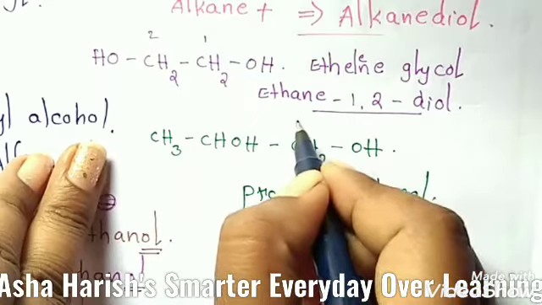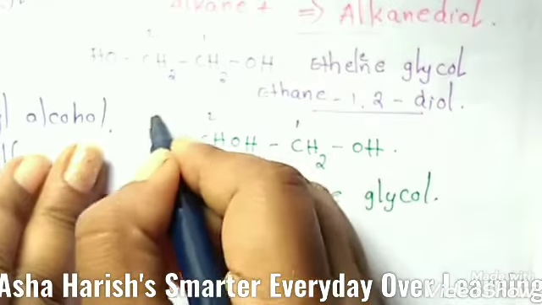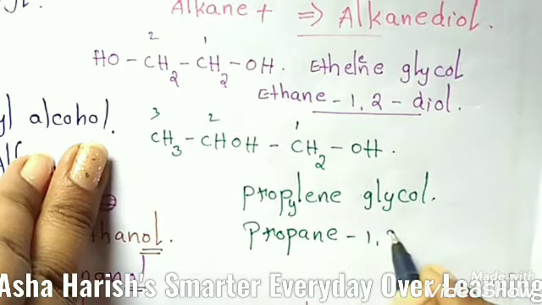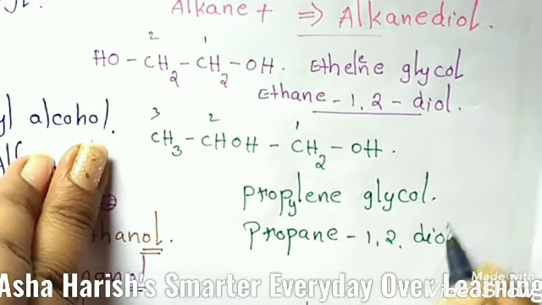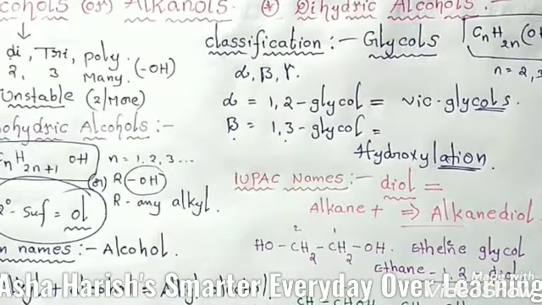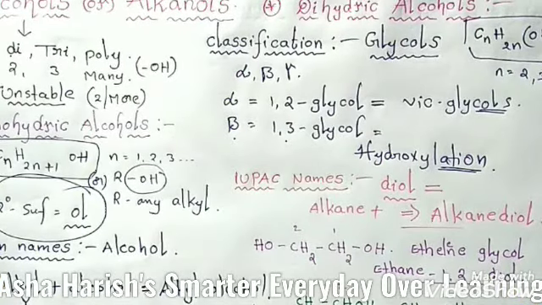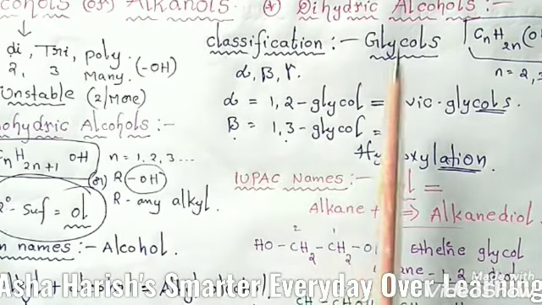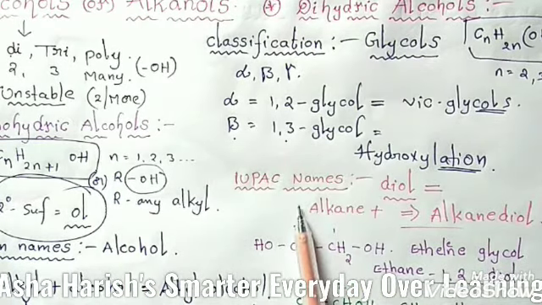At the first carbon and the second carbon, hydroxyl groups are located here. Then 1,2 diol. Right. This is the information about monohydric alcohols and dihydric alcohols along with their examples and IUPAC names.